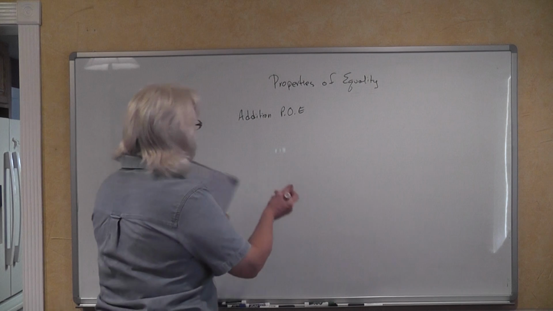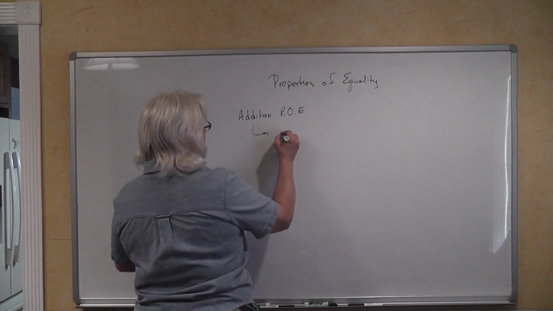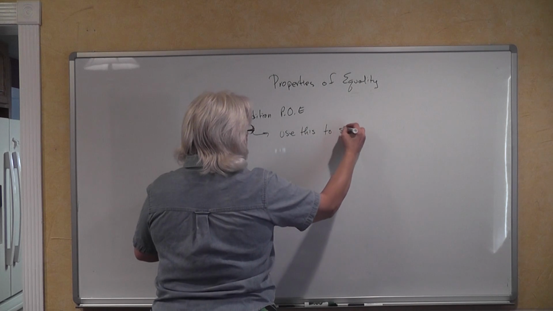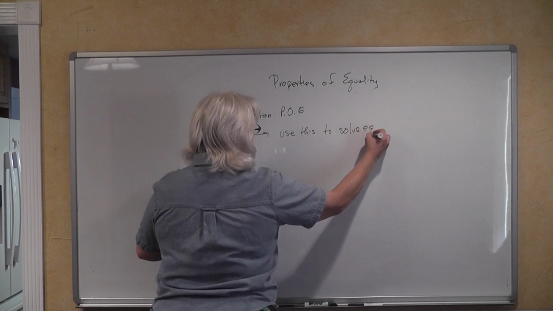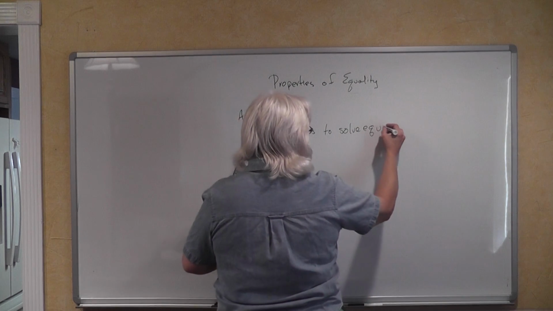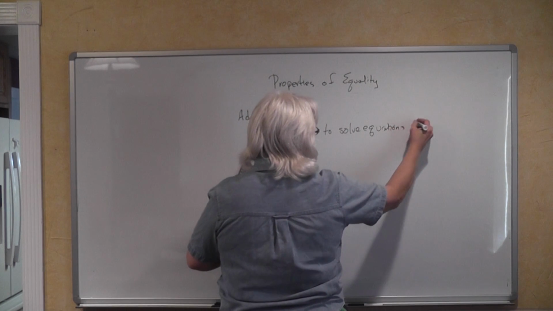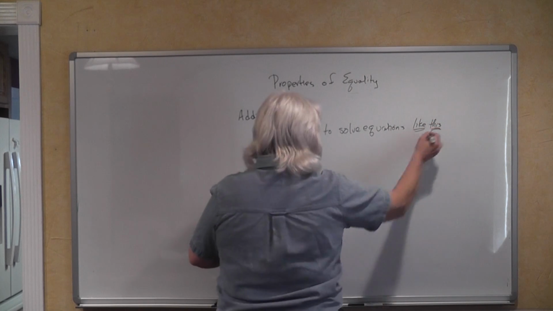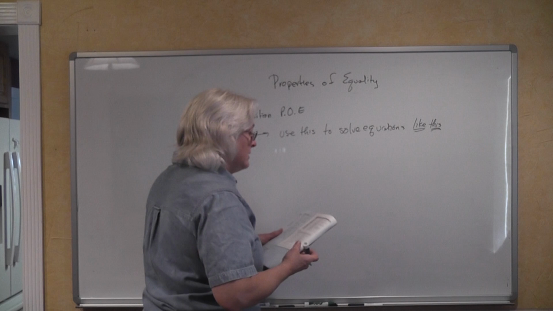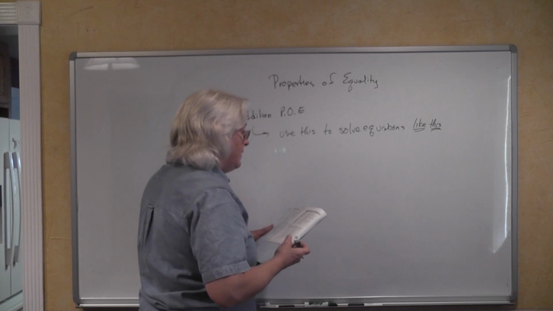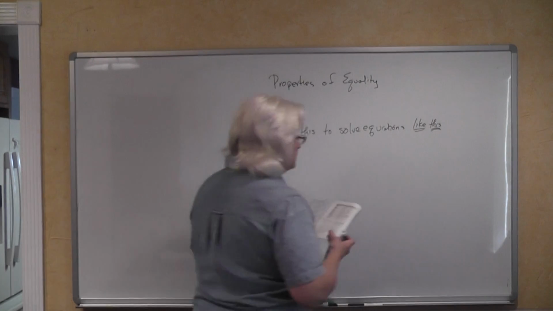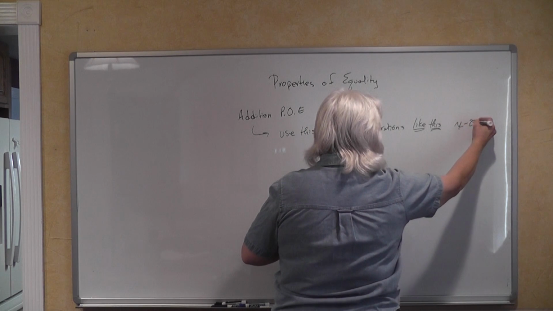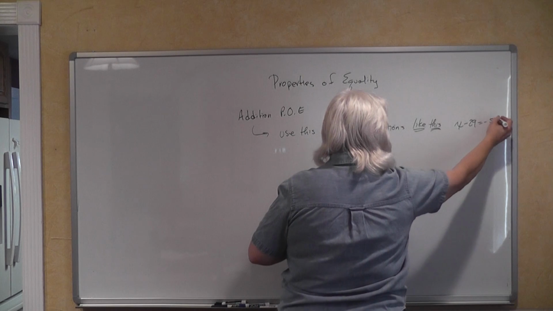And this addition property of equality, you're going to use this to solve equations that contain subtraction, like this one. The example that they give you is x minus 29 is equal to a negative 58.